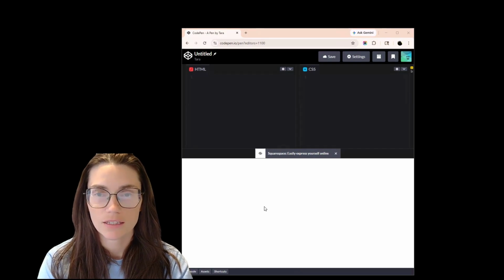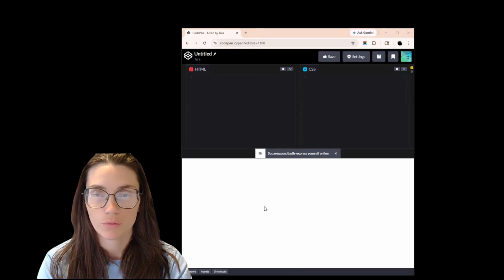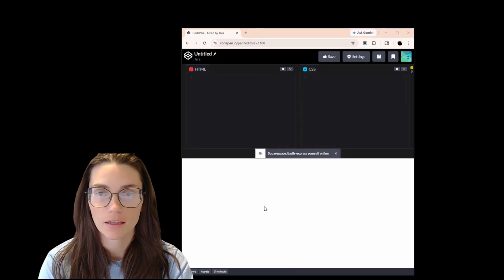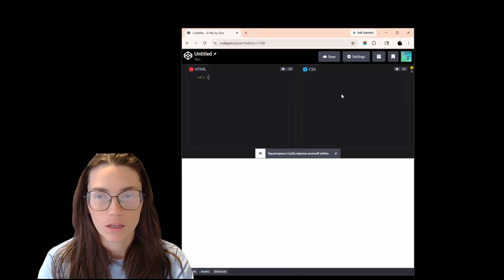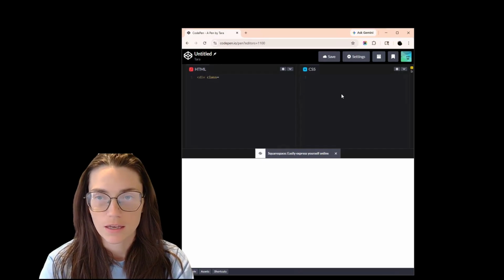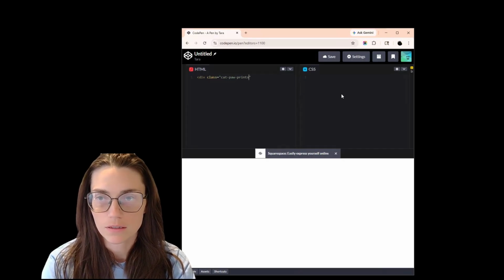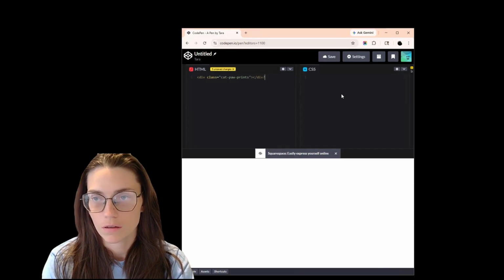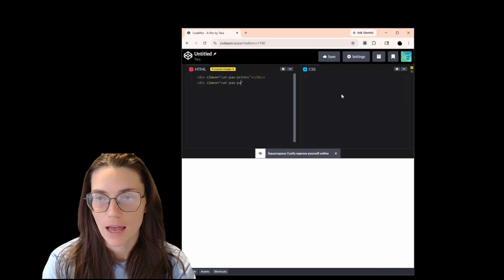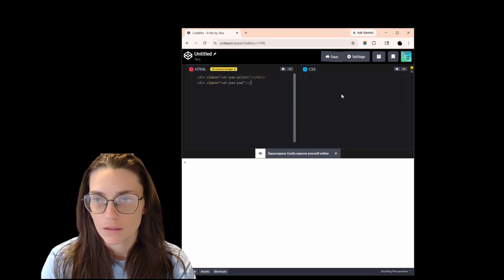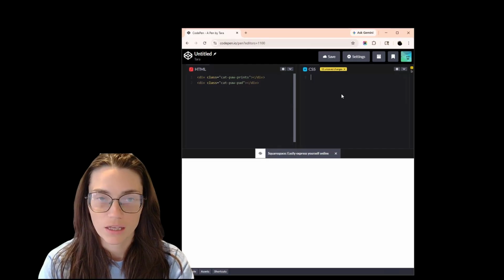For my shape tutorial, I decided to make a cat paw because it has something to do with our final project and I wanted to learn how to make it. So to start, we are going to add two div elements with appropriate class names. The first one will be the cat paw prints. And then we'll add cat paw, and we can add pad to be specific. And then our div, and that is all we're going to have in our HTML.